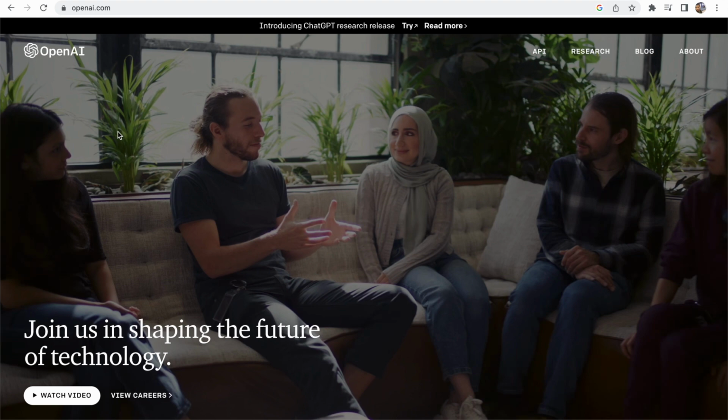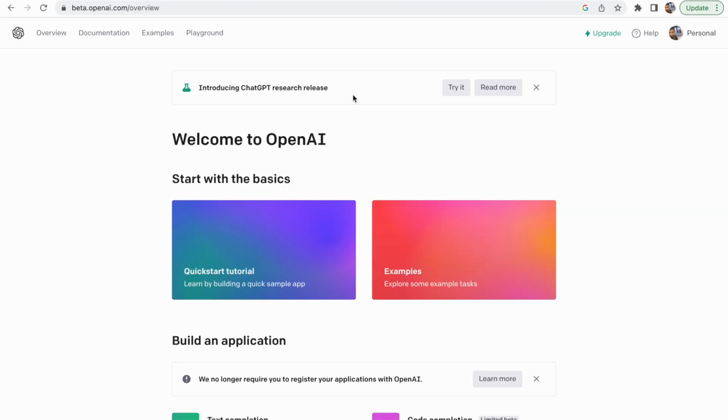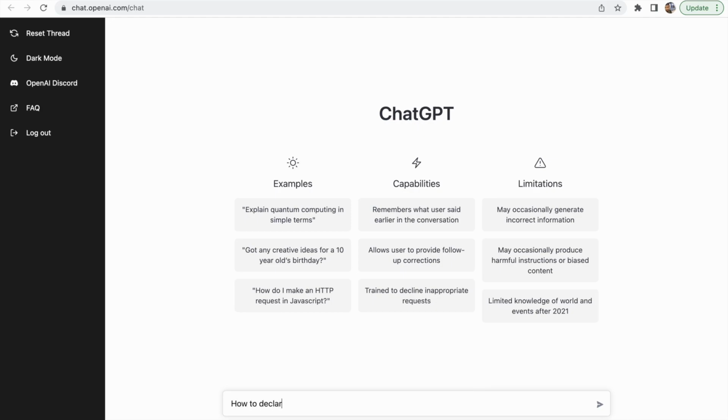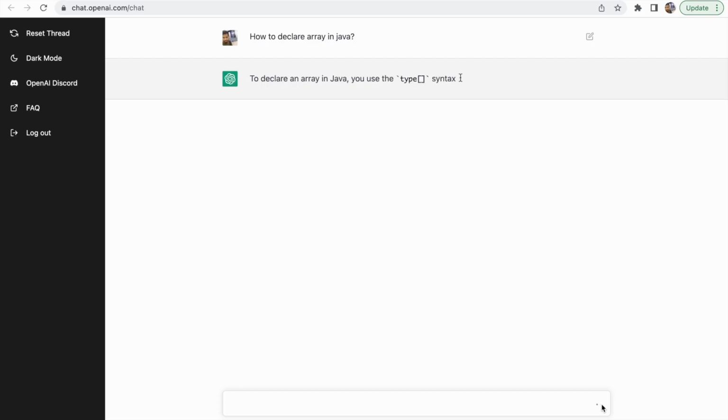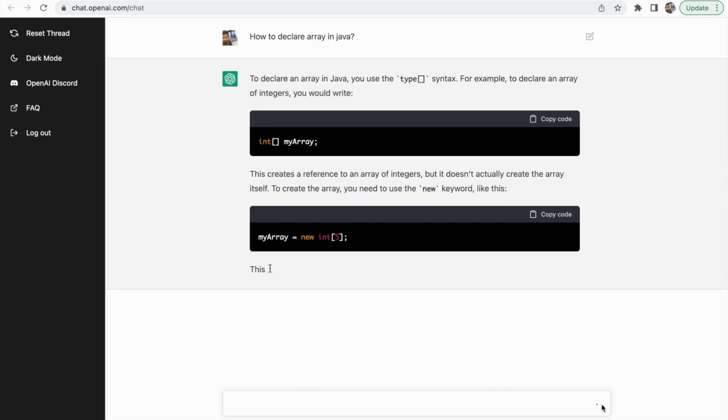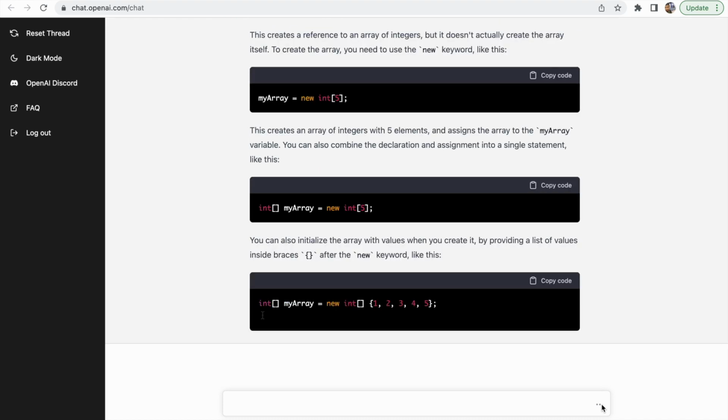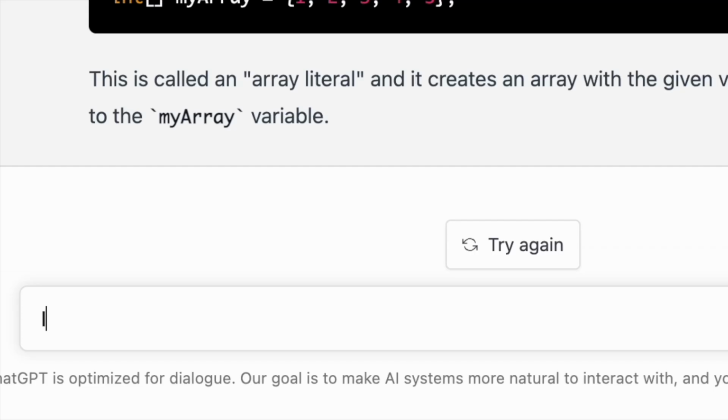So I'm going to openai.com and I'm going to sign up for this one. So setup is completed. It's time to test it. So I'm going to ask one question from the ChatGPT. So how to declare the array in Java? So I never expected this kind of answers from the ChatGPT. So let's ask another question.